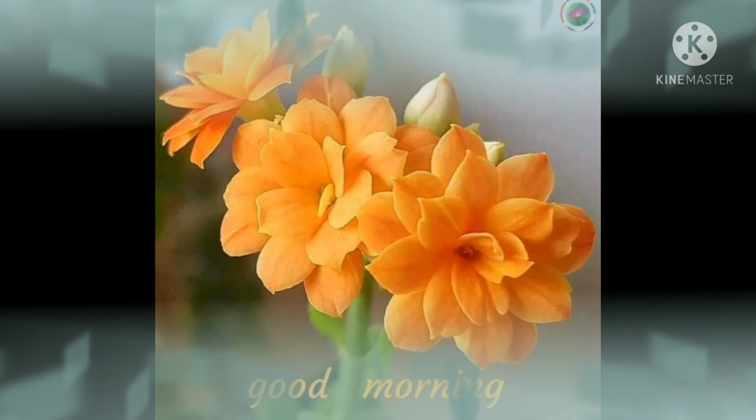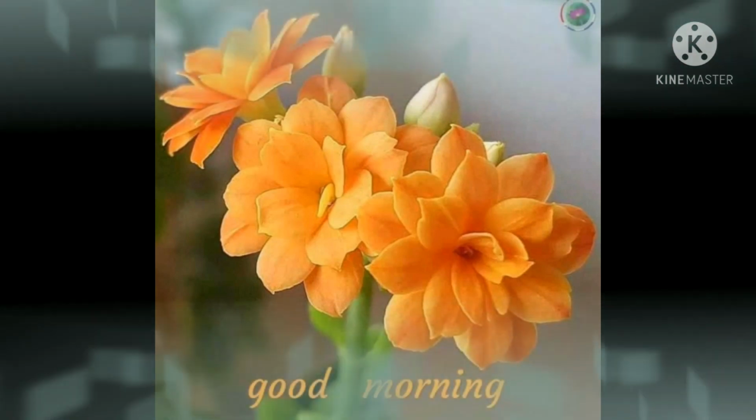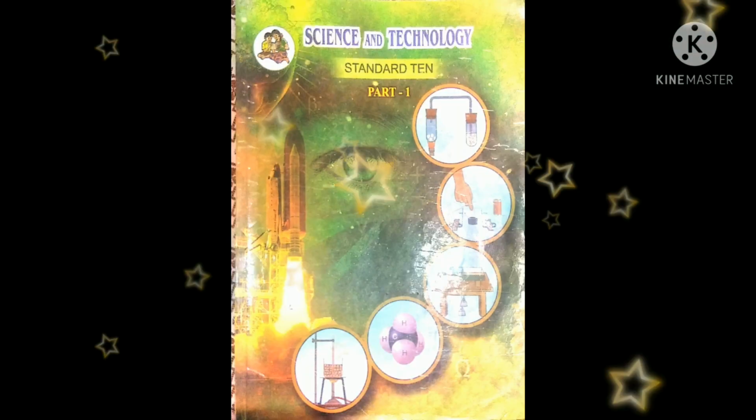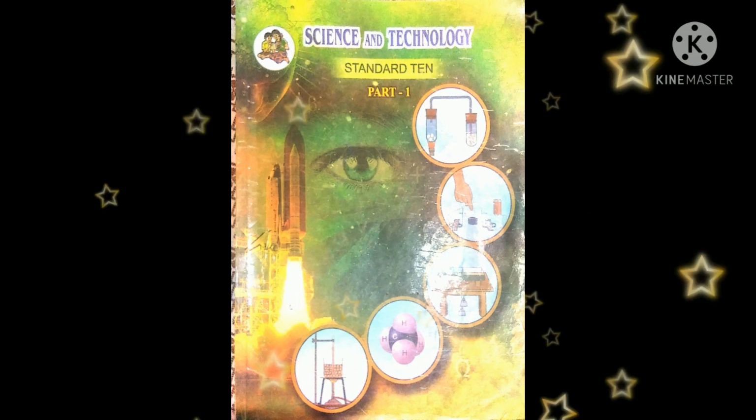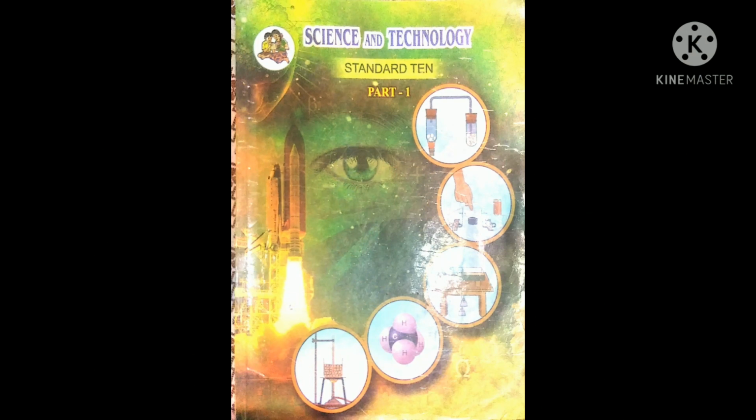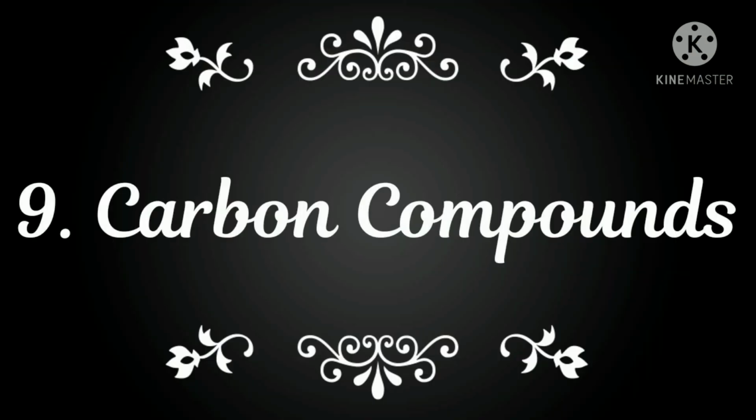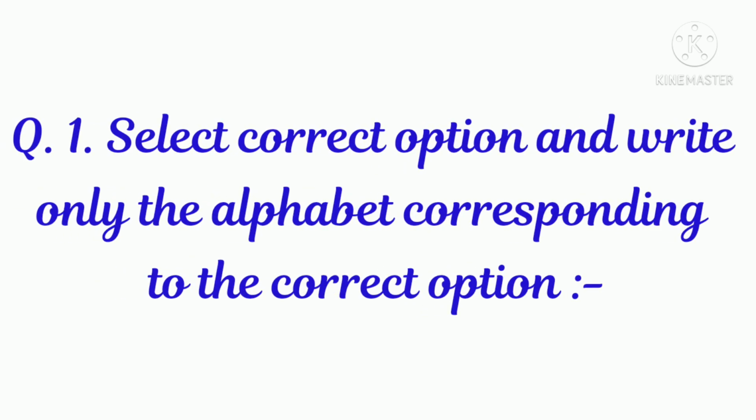Good morning, dear students. Today we will solve worksheet of Science and Technology Part 1, Chapter 9, Carbon Compounds. Question 1. Select correct option and write only the alphabet corresponding to the correct option.